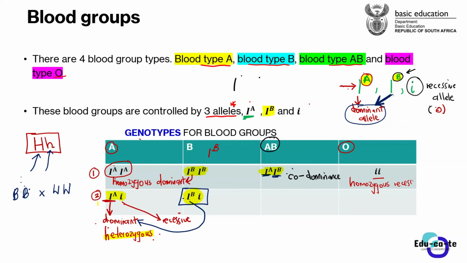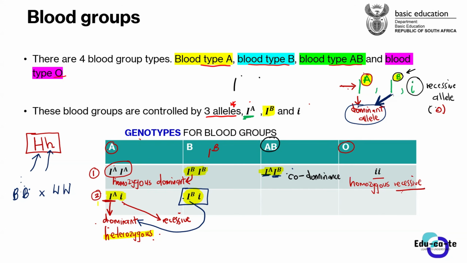Otherwise, if this is a heterozygous condition, meaning that maybe we combine a dominant allele with this small letter i, the dominant allele will be the one that shows in the phenotype. But if both of them are recessive and they are forming the genotype, then you say that this recessive allele is expressed.